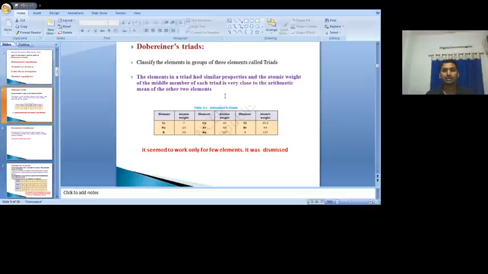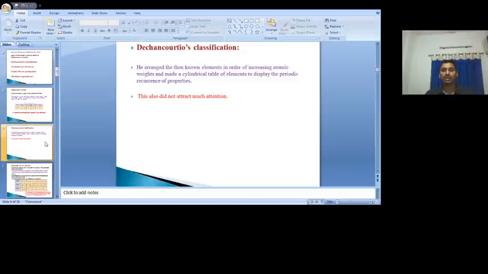Like that, it grouped three elements, but it was trying to group the available elements into threes in all cases, and it does not work out. It works for only a few elements. That is why it was very soon discarded. Then let us go to the next classification, that is De Chancourtois' classification.